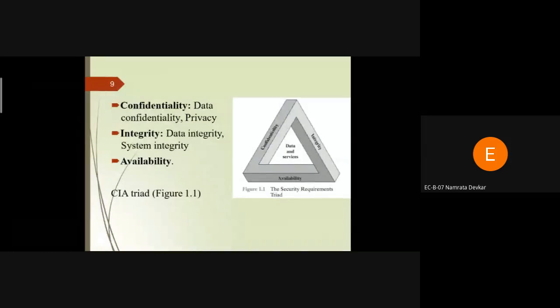And in system integrity, we can use multiple data integrity concepts. The third one is availability. It makes sure the system is available only to the authorized person. That is called availability. So these are the three important concepts of computer security, and they are also referred to as the CIA triad.